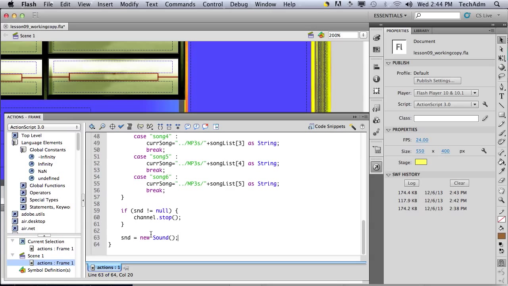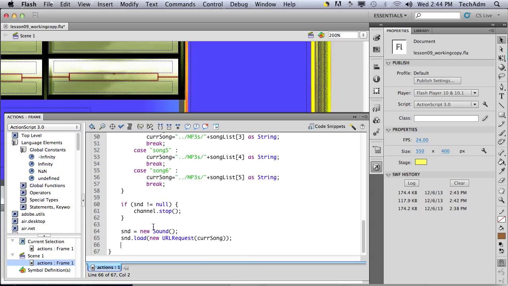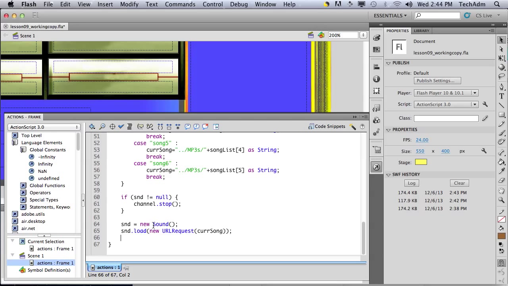After this, we have to load it: sound.load with a new URLRequest again. This will load the song into our program. The other thing is that we want to be able to transform our song and play it. So we have to create a new channel, and we have to create a transformation object.